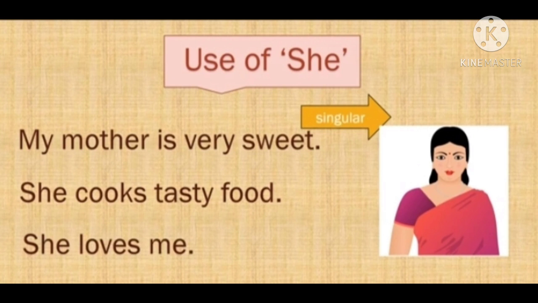Use of she. She we use for a singular person, for a girl or a woman. For example, my mother is very sweet. My mother will be replaced with she. She cooks tasty food. She loves me.